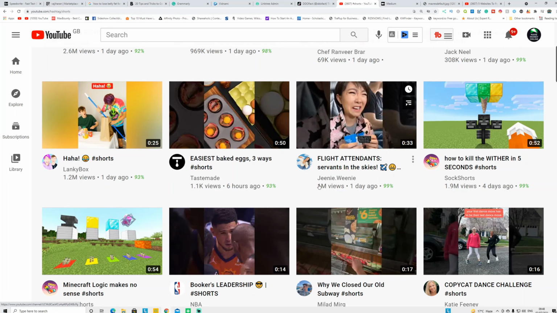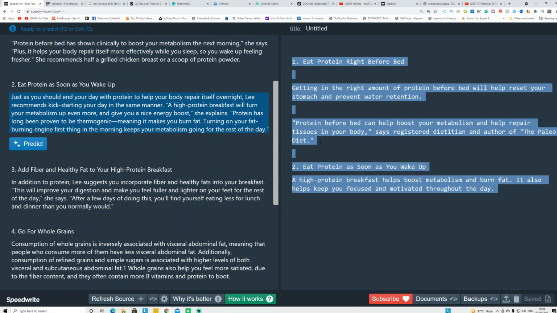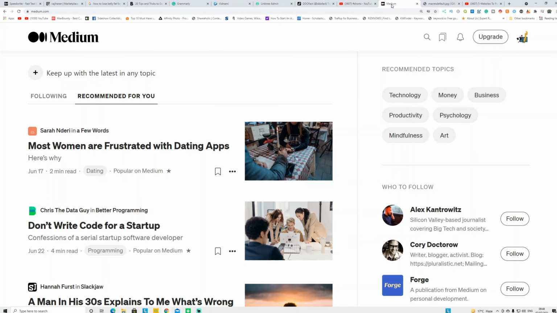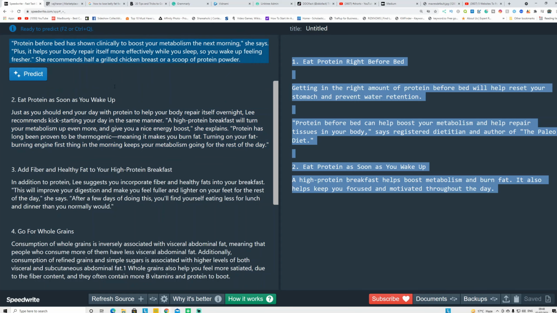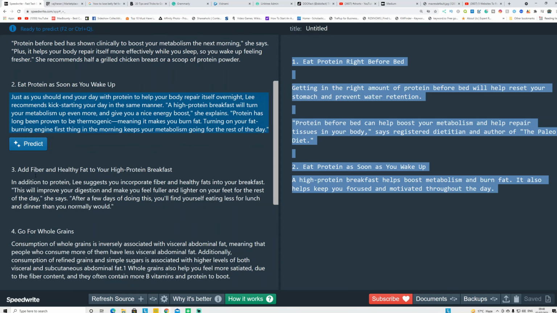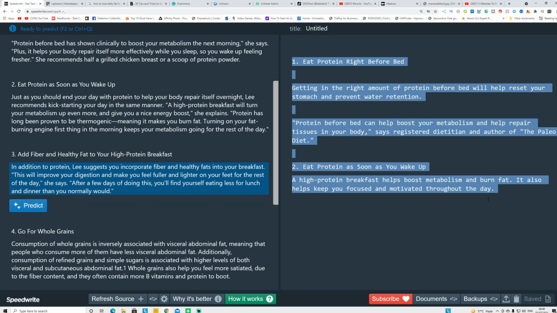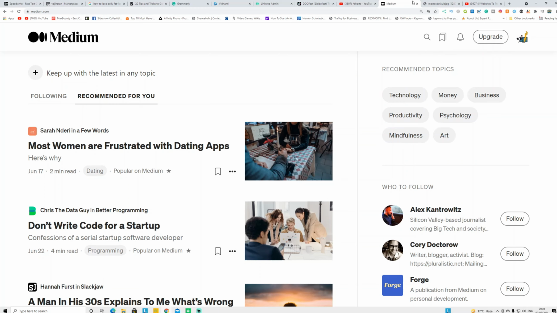Again, if you don't want to create videos and upload them to TikTok or YouTube Shorts, just go to Speedwriter, make a little bit longer articles and copy the entire article, and publish it on Medium with your affiliate link inside it. With Medium, you can generate free traffic for your article, guys. With Speedwriter, if you copy and paste a 2,000 word article in this section, it will generate at least a 1,000 word article here. So you copy it and put it on medium.com with your affiliate link inside it, and when people read the article, click the affiliate link, you get paid for that, guys.